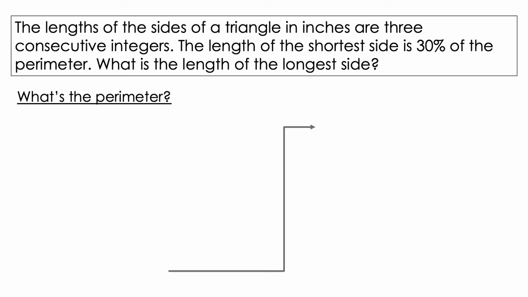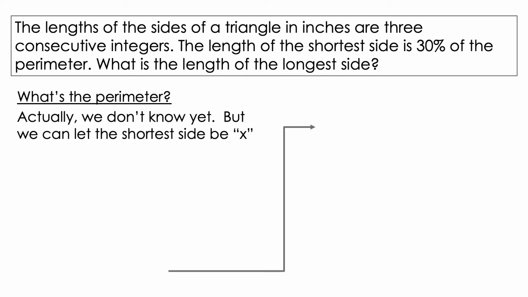The lengths of the sides of a triangle in inches are 3 consecutive integers. The length of the shortest side is 30% of the perimeter. What is the length of the longest side? So the first thing we should try to do is find out what's the perimeter. Actually, we don't know what the perimeter is, but since the lengths of the sides are consecutive integers, we can let the shortest side be x.